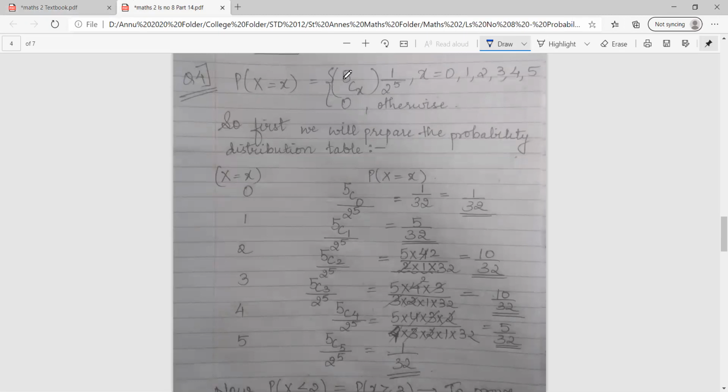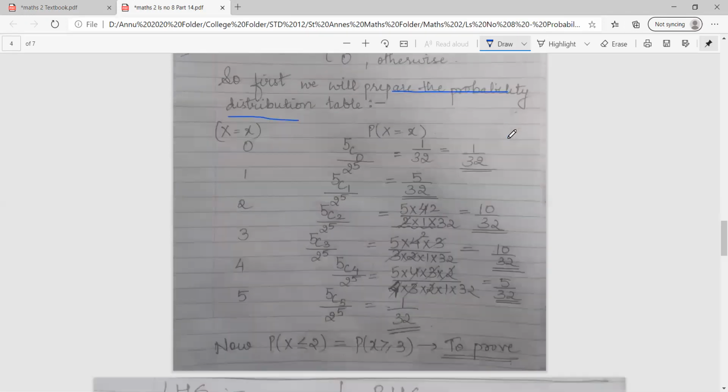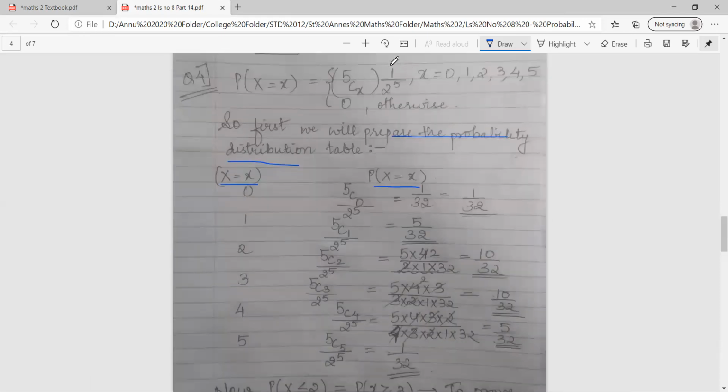Probability of x is given as 5Cx into 1 upon 2 raised to 5. First we will prepare the probability distribution table, with x and p of x. As you all know, the probability formula is n of A upon n of S. The sample space is already given to us as 1 upon 2 raised to 5.